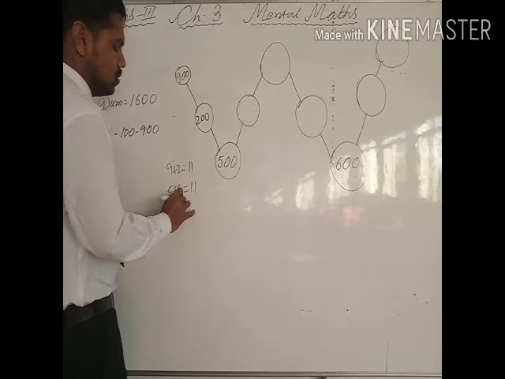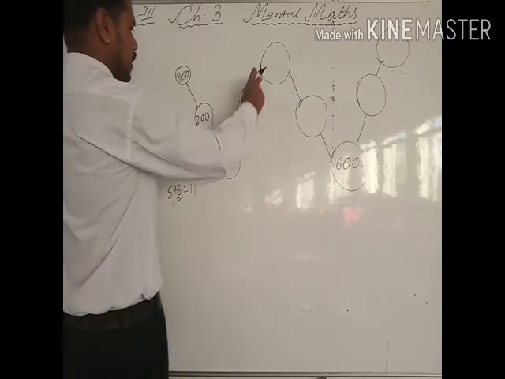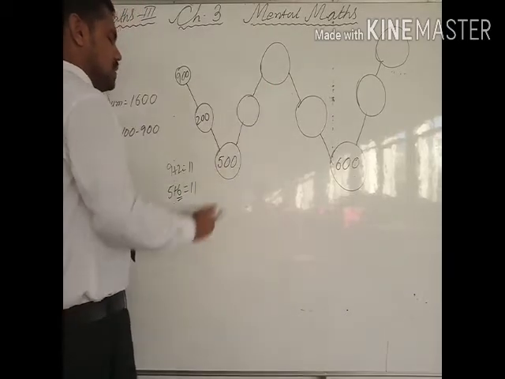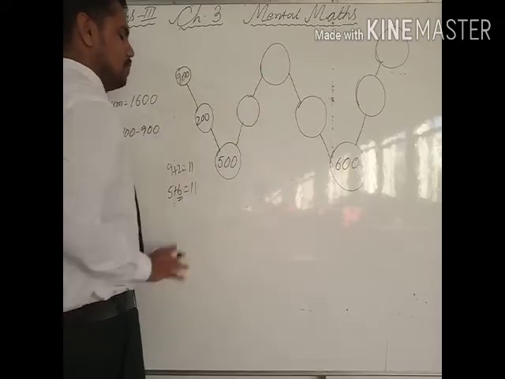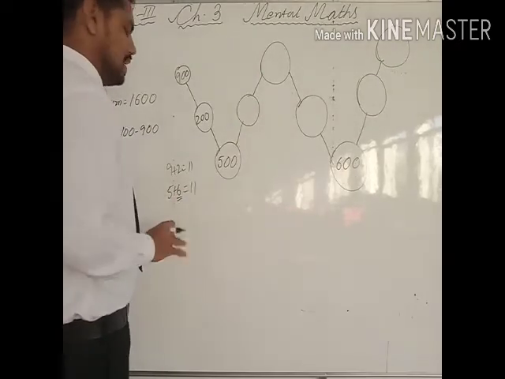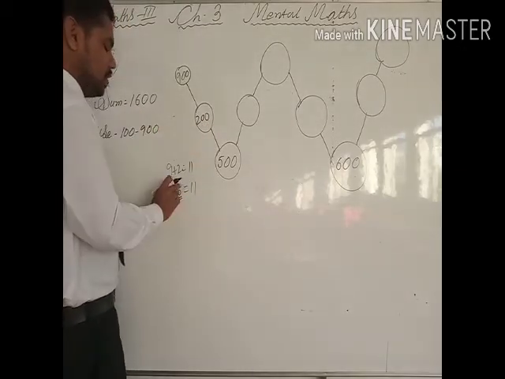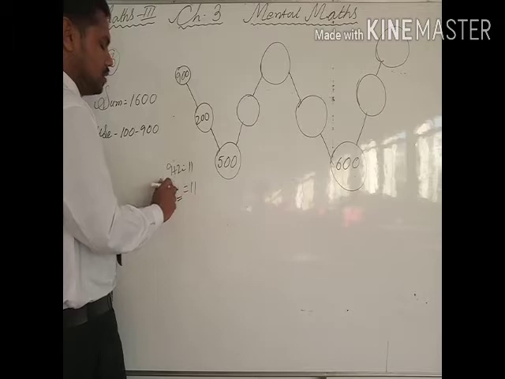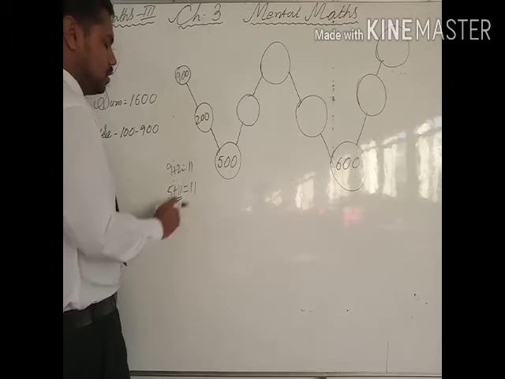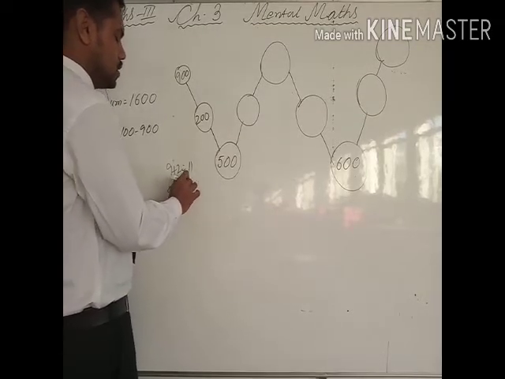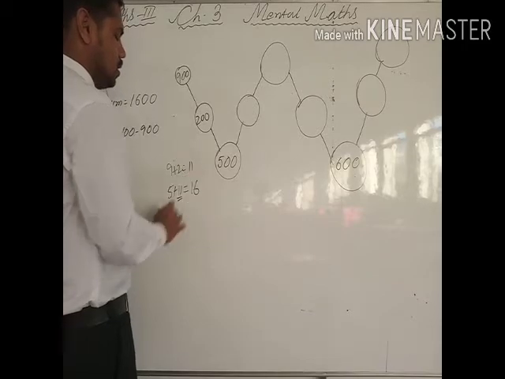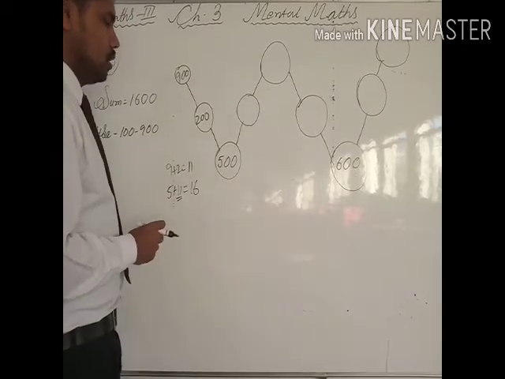So 6 now you have to distribute in such a way in these two numbers that the sum will be 1600. Okay, so this is not 11, this is 1600 you have to make. To make 1600 we have to add how much? 11, then it will be 16.